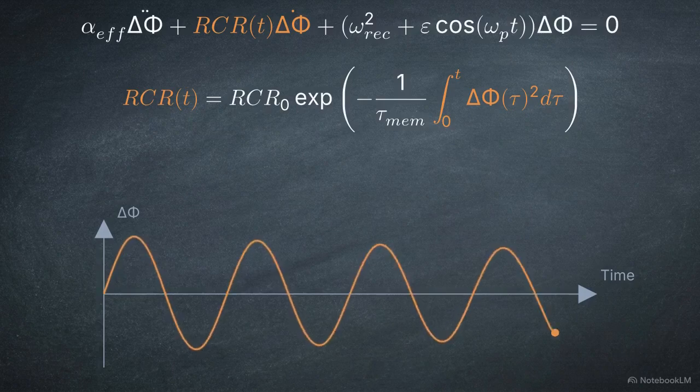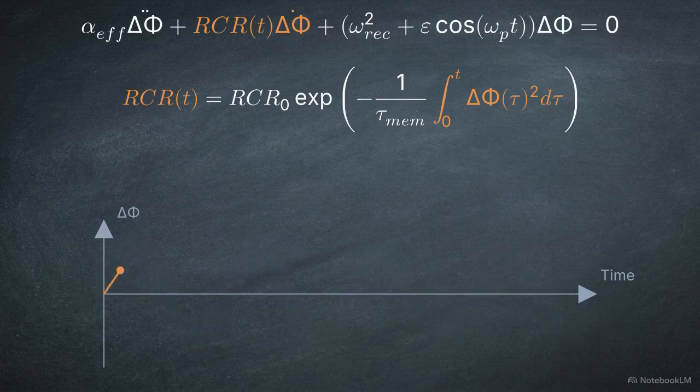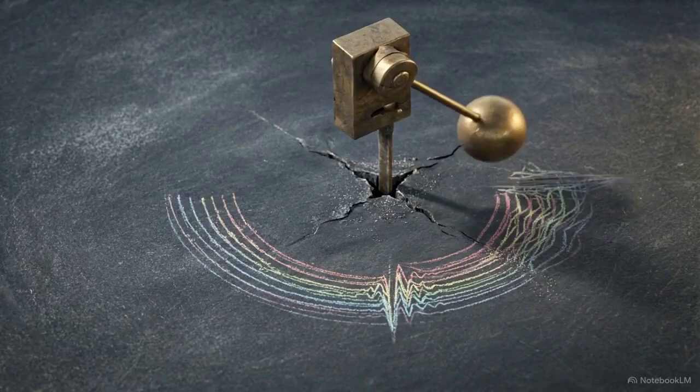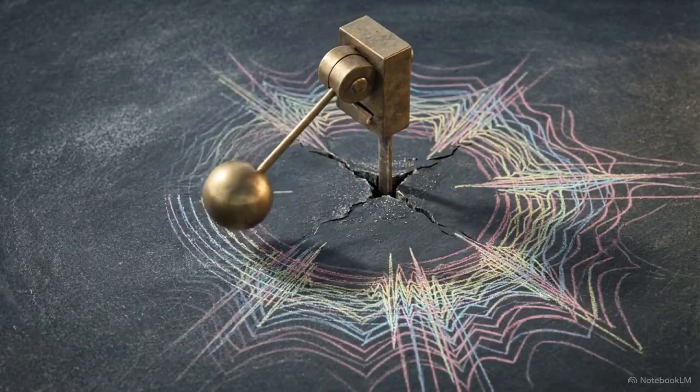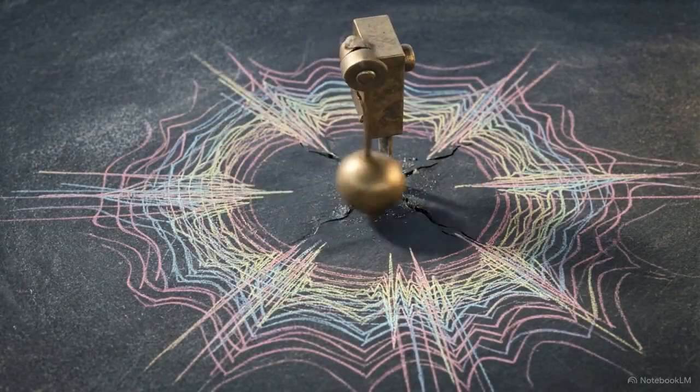This RCR term is a dynamical field that evolves as an exponential integral, accumulating the physical strain history of the system. This term ensures that past twist events dynamically alter the damping coefficient. The oscillator literally remembers its past states.